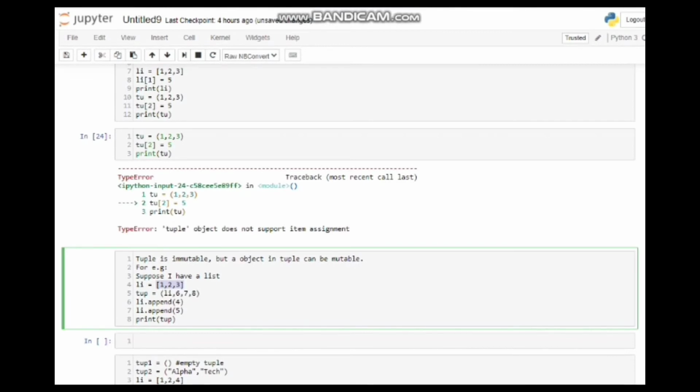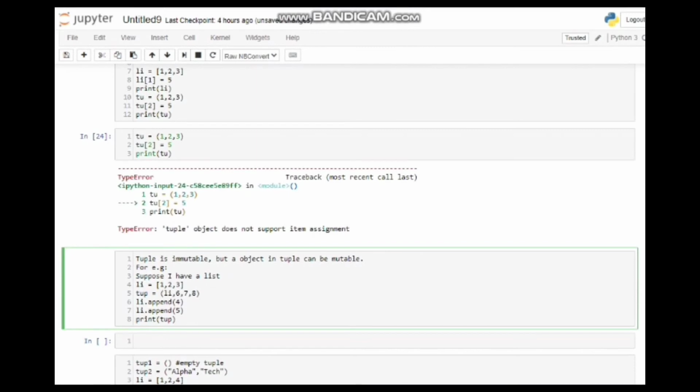Then I am adding some values at the end of the list. The append function adds values at the end of the list, with the two values 4 and 5, and we are adding the values after adding the list to the tuple. So the tuple now already contains the list and I'm appending after adding it to the tuple.